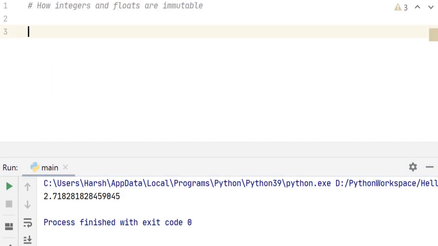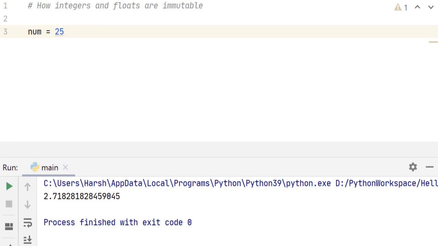So this brings us to the last part of this tutorial, where we are going to answer how integers and floats are immutable. Integers and floats are immutable in Python. This means that once an object is created and a value is assigned to this object, it's not possible to modify its value. An immutable object is an object whose value cannot change. So let's take an example and define an integer variable, say num is equal to 25. So when we define this variable num, a memory location is allocated for this value 25. And the variable name num starts pointing to that memory location.